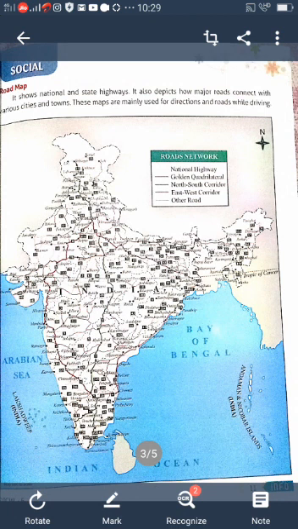Another one is the physical map. What is a physical map? A physical map shows the geographical boundaries.